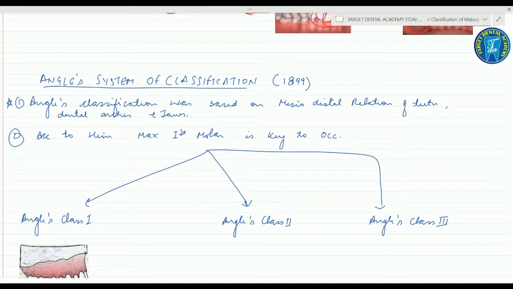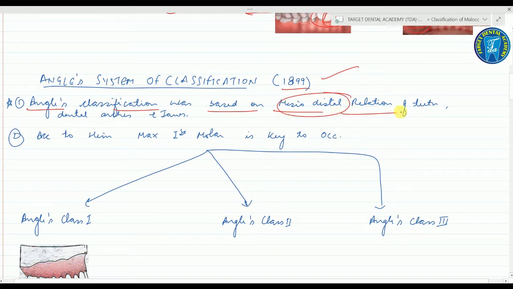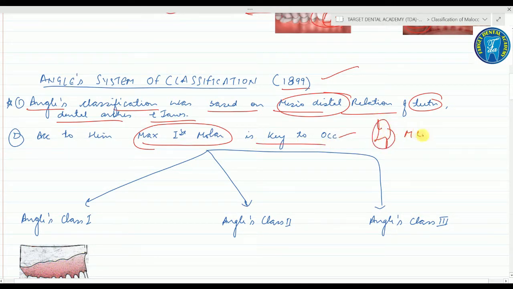So next is the Angle system of classification, which was given by Edward H. Angle in the year 1899. So basically the Angle's classification was the first which was on the basis of the mesiodistal relation of the teeth, dental arches and jaws. According to Angle, the maxillary first molar is the key to occlusion, commonly asked MCQ. Please note it down. According to Angle, the maxillary first molar, important, is the key to the occlusion.